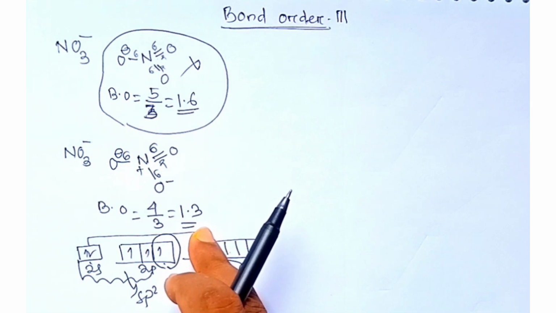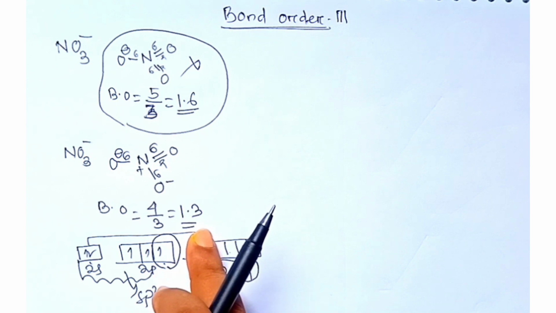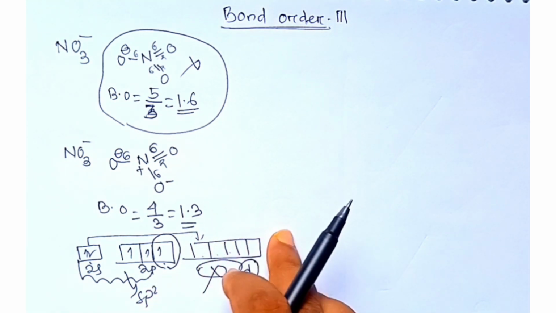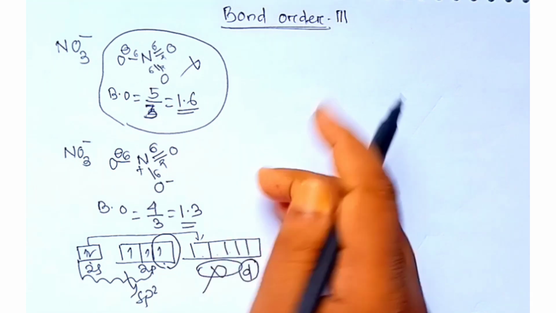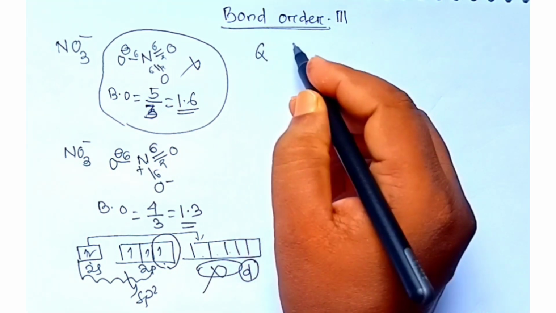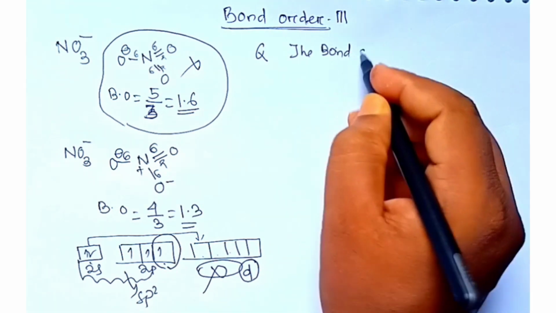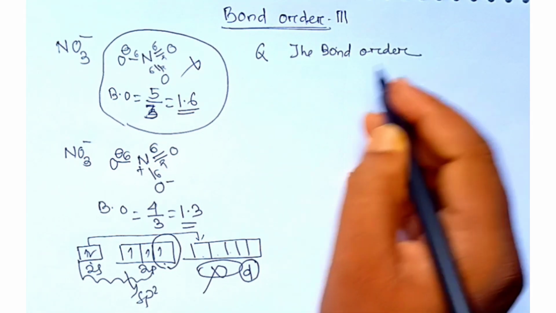Okay, in the last class I had shown why the bond order of CO plus is 3.5. I hope you have gone through this lecture. I have discussed in detail why the bond order of CO plus is 3.5. So, relating to this CO molecule, I want to give one question here. What is the bond order of these molecules?